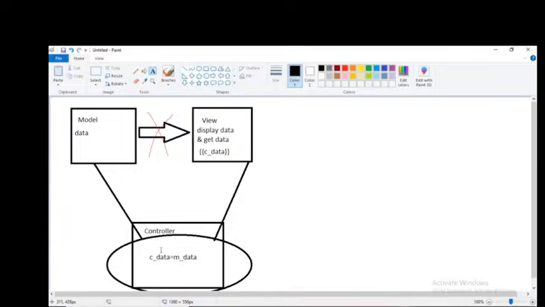M_data means model data, and c_data means controller data. So model data I need to assign to a variable which we have declared in the controller. To represent that, I have declared here c_data, the controller data variable, and this controller data I can print in the view page. Whatever variable you declared in the controller, that particular variable only you can print in the view page.